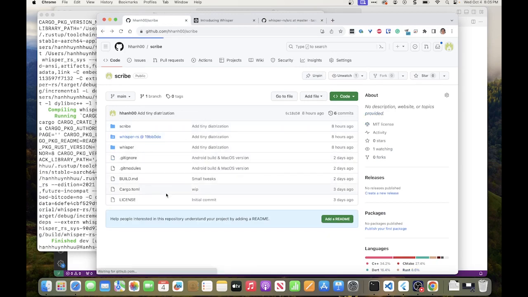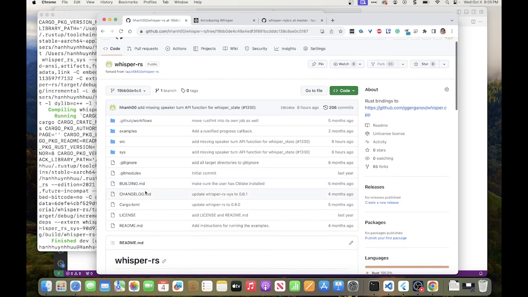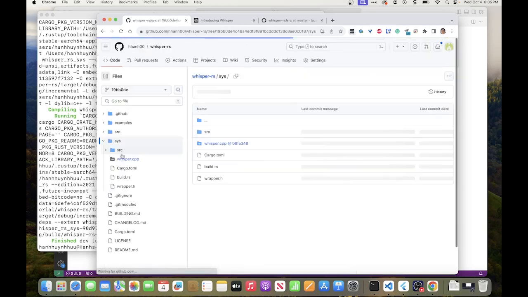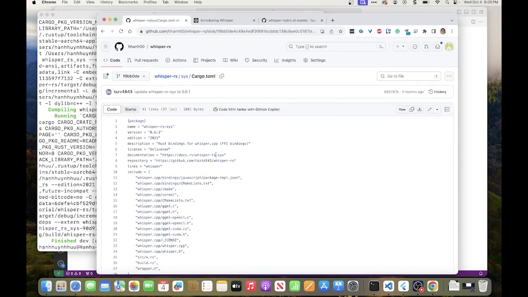So if you go to WhisperOS, I forked the repository, and I changed the cargo in the sys directory. I must have changed something. Let's see the history.